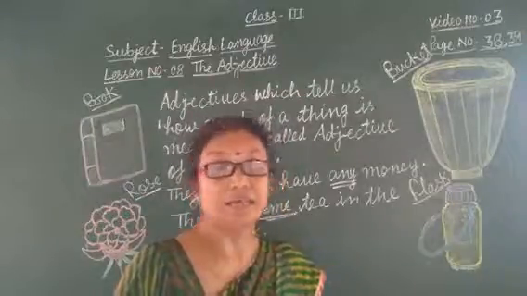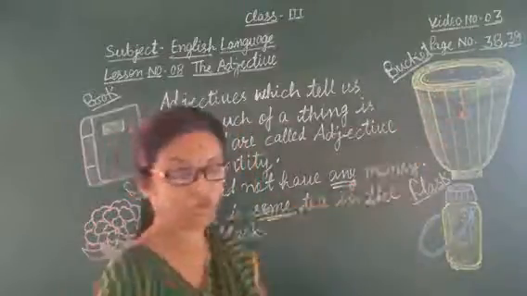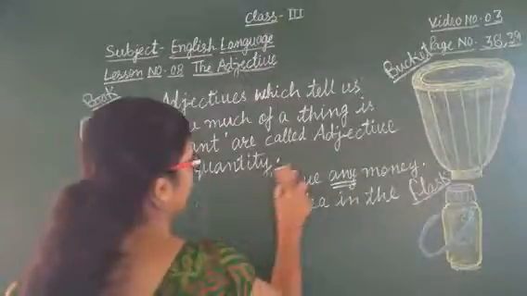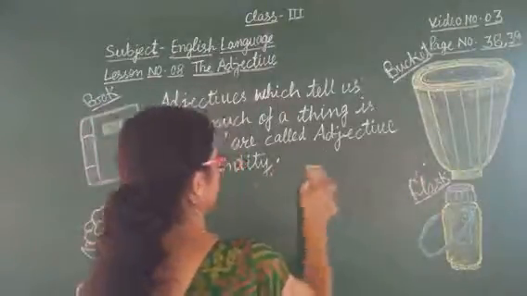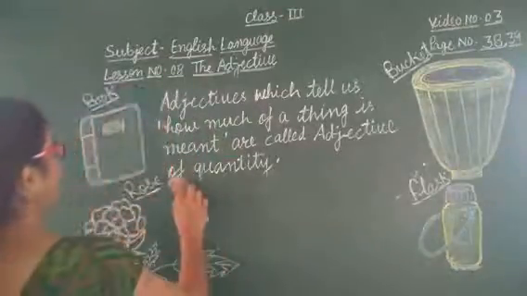There is much water in the flask. So see this example. There is much water. I hope that you all have read this one.